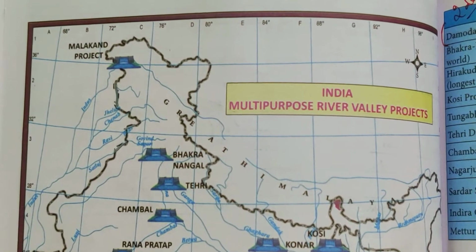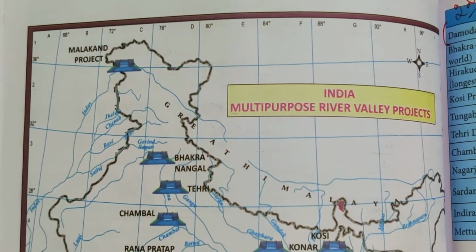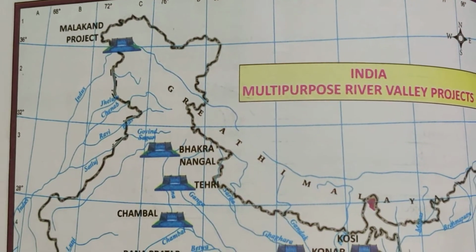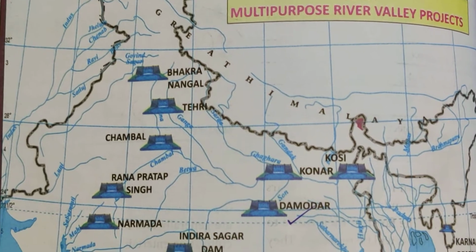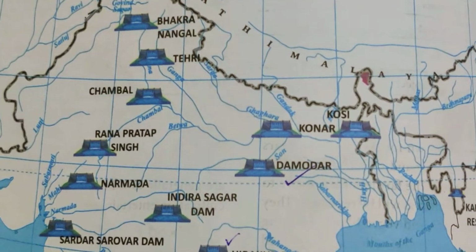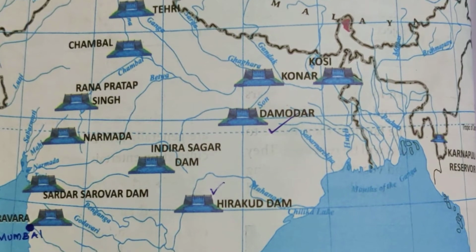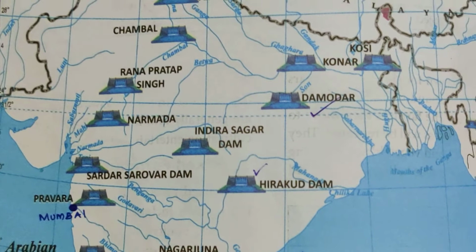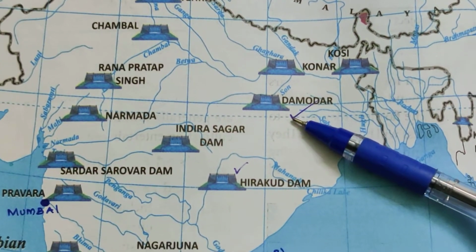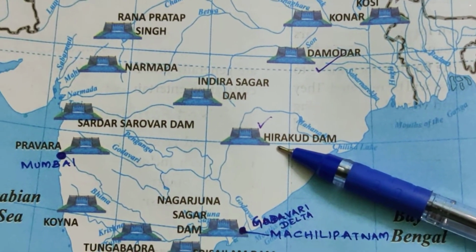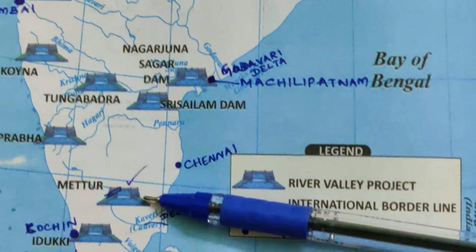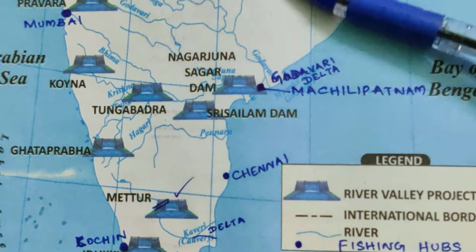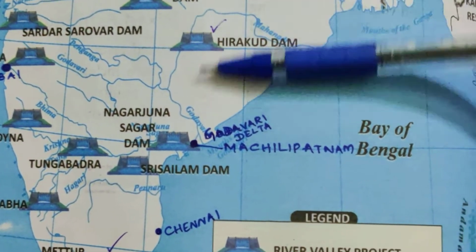Now see the dams, India's multi-purpose river valley projects. Look at this: Malakand project, Jammu Kashmir, Bhakra Nangal, Tehri, Chambal. Now in the map they are asking to locate the Damodar river valley project, which is here. Look at this region, Damodar river valley project. This is the Hirakud dam and here is the Mettur dam, which is in Tamil Nadu. So these are the 3 important dams they are telling you to locate in the map question.